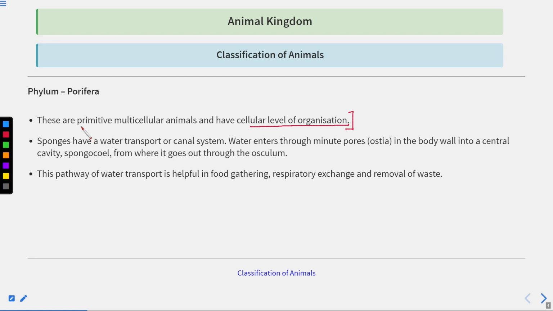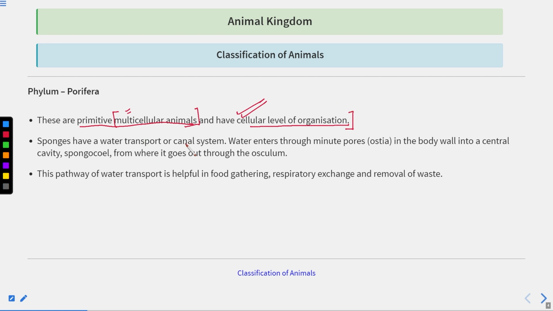They are primitive, but yes, they are multicellular, which means their body is made up of many cells. But all the cells work individually. They are not organized in the form of tissues, and that is why they have the cellular level of organization.